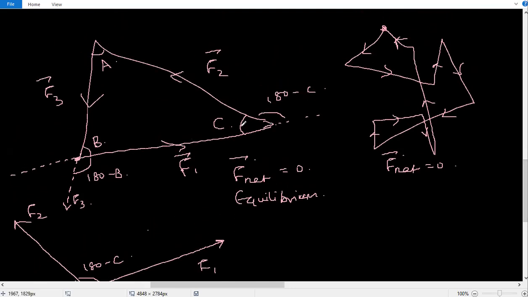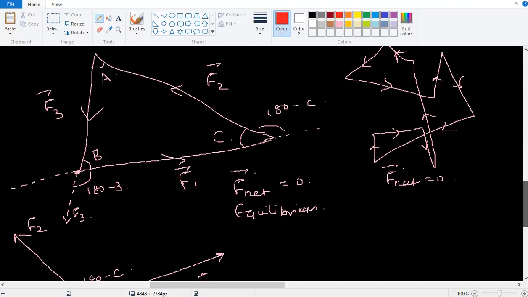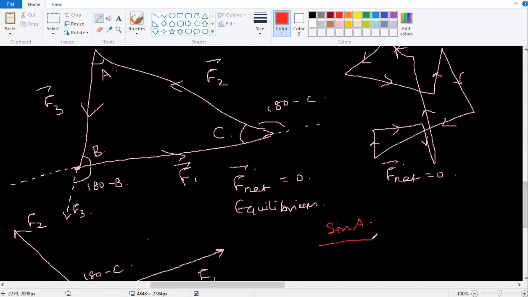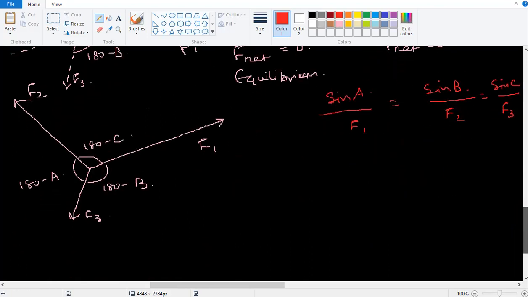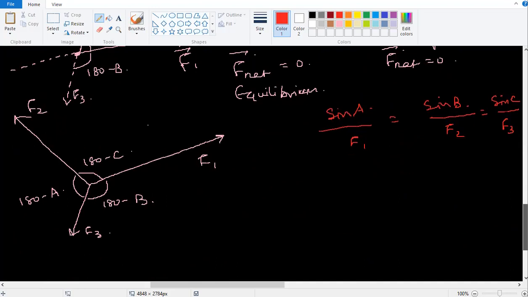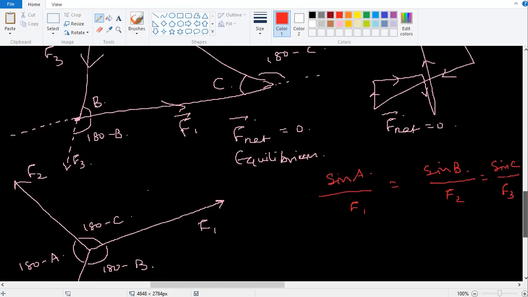According to this triangle, from the cosine formula and sine formula, you know that there is something called the sine formula, which is given as sine A divided by the opposite magnitude, which is F1, is equal to sine B divided by the opposite, which is F2, equals sine C divided by F3.